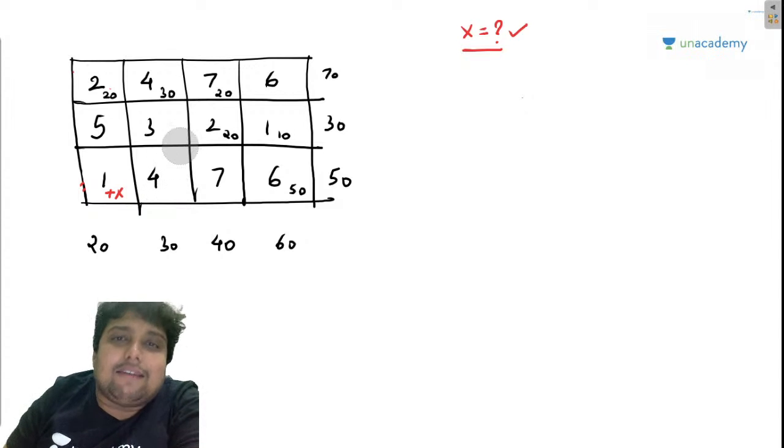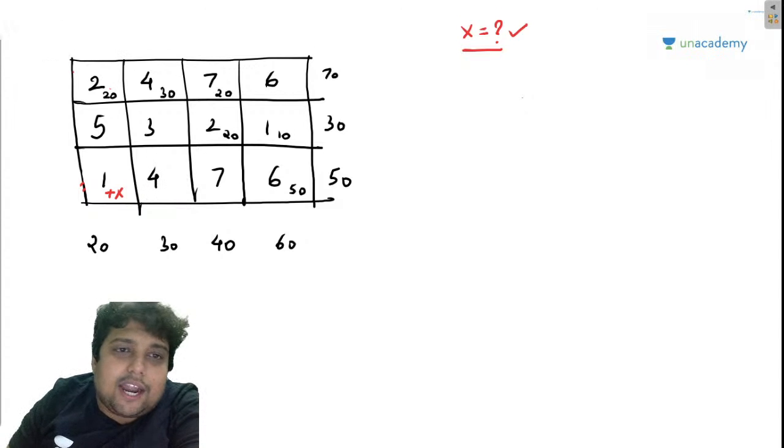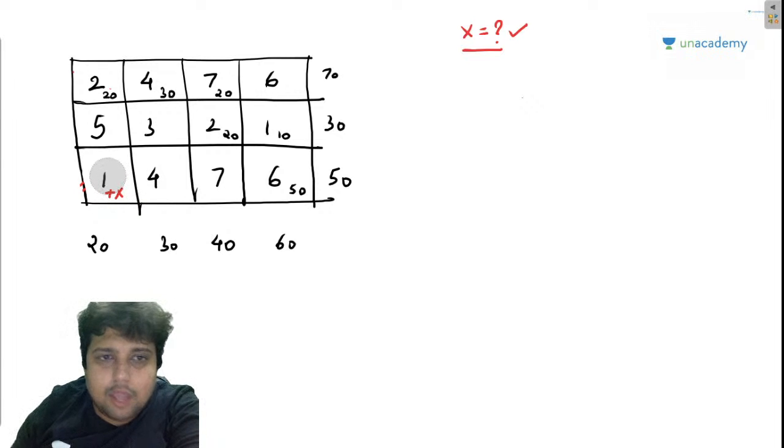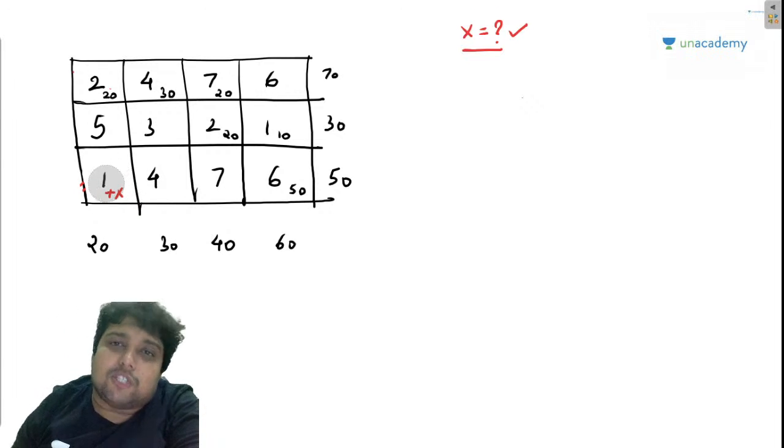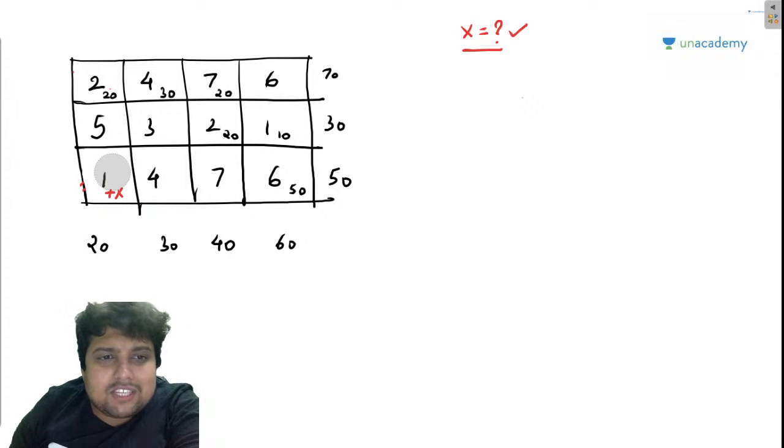Now imagine that you take one tempo from this position, an empty tempo. I hope you understand the meaning of tempo: a goods carrier, an automobile that carries goods. We start the tempo from this position, empty.